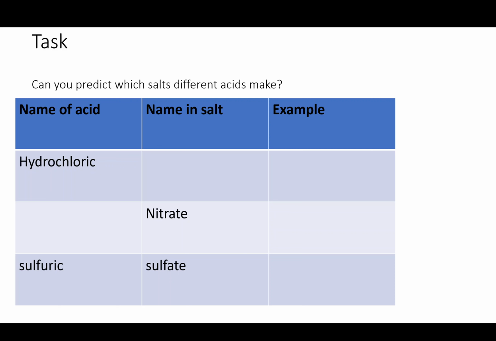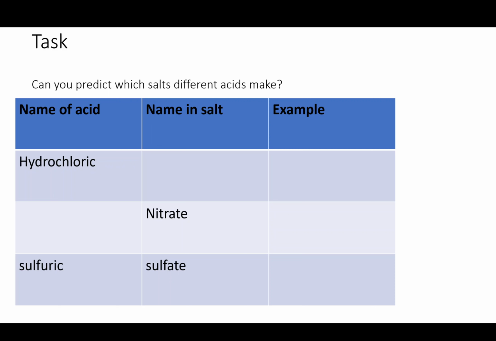So hopefully you've got it in your head. Hydrochloric acid forms chlorides. So hydrochloric acid forms a chloride. It's got chlorine in it. Okay, so it's chloride. The rest are called ates. So rather than chloride, it's nitrate and sulfate. Do you know why? Hopefully by now you do.